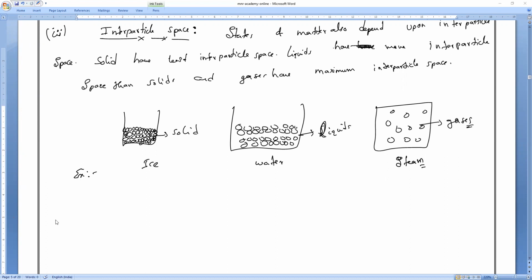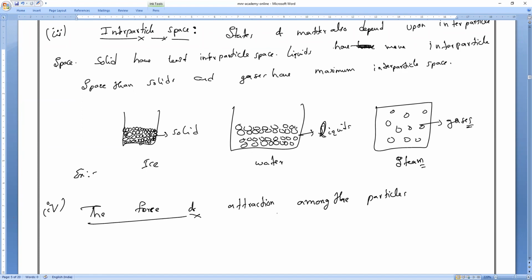The next one, the fourth one, is force of attraction. We are also very familiar with it. Who is having the strong force of attraction? Solids, because solid particles are very close. The force of attraction among the particles.